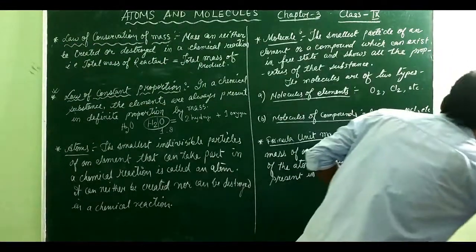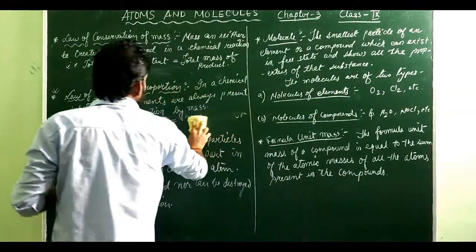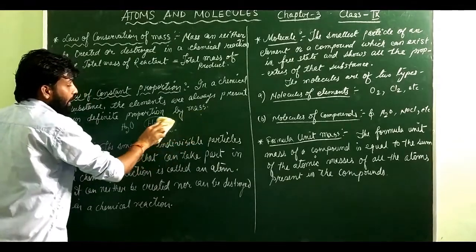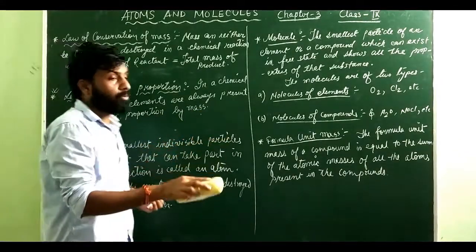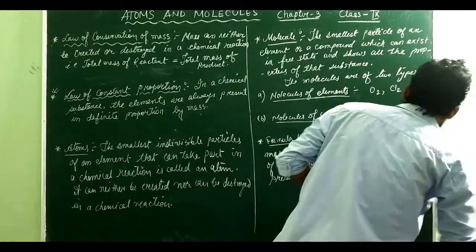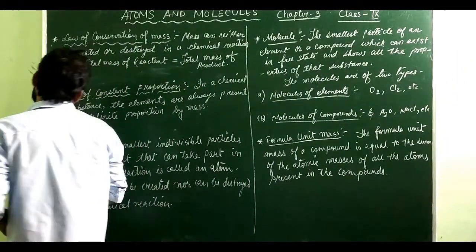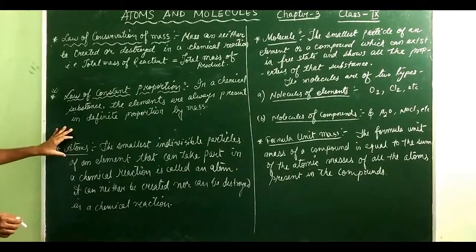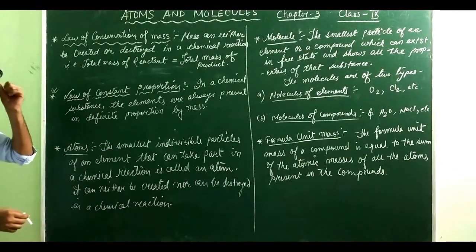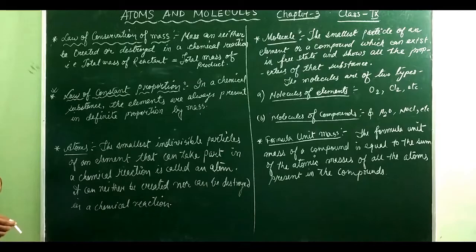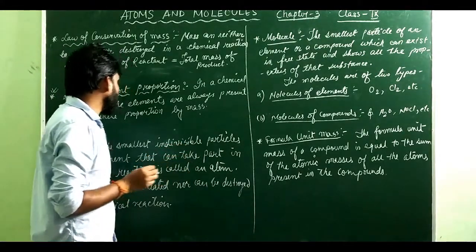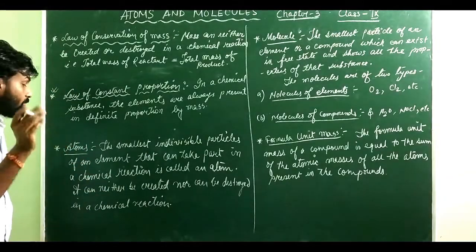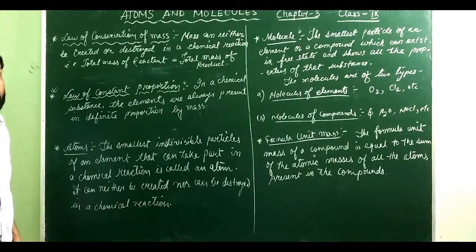So we can say that whenever you have a chemical substance, the atoms present there will always be in a fixed proportion, meaning in a fixed ratio in terms of mass. Next we have the atom. In the lower classes we have already learned what we mean by atom. The atom is the smallest individual particle that is a part of an element which takes part in the chemical reaction.